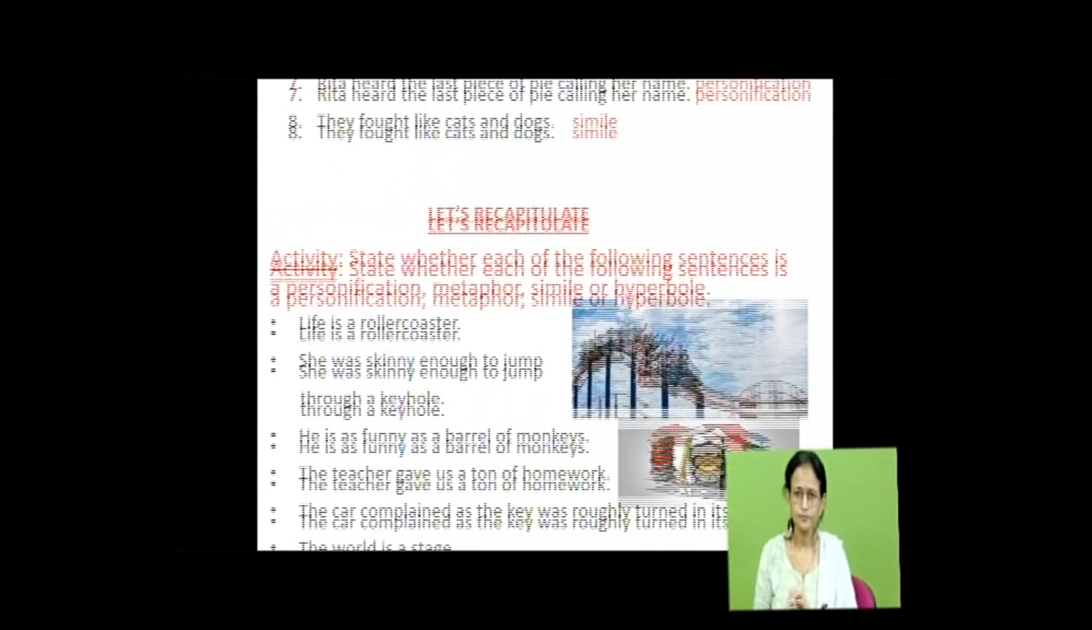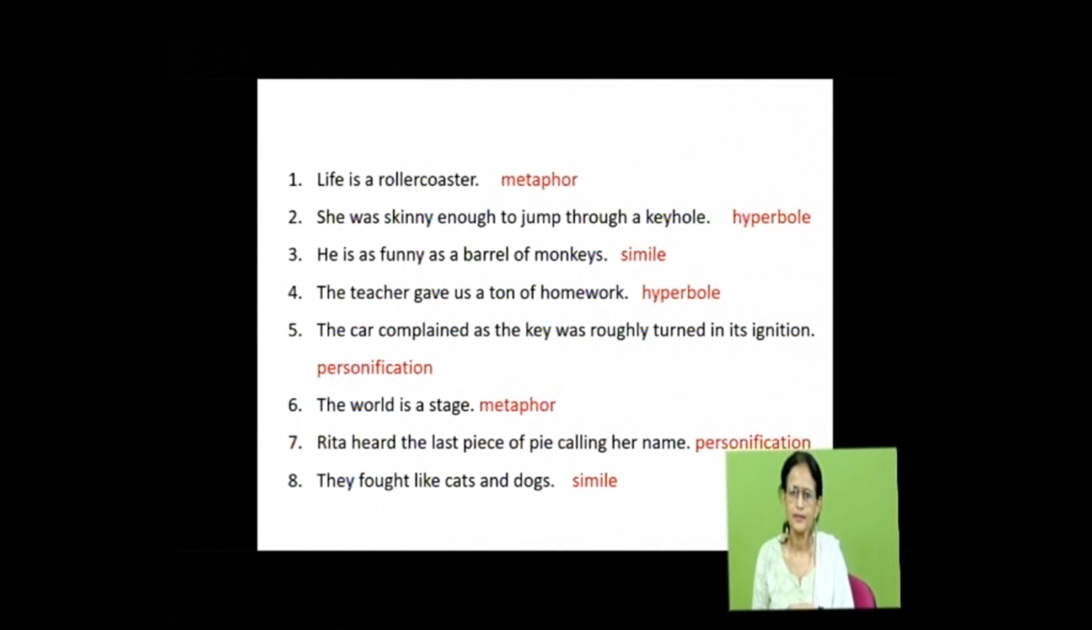So, let us see. The first one is metaphor. Life is compared to a roller coaster. The second one is hyperbole. See the exaggeration here. She is so small, so tiny, that she can get through a keyhole. Is it possible?